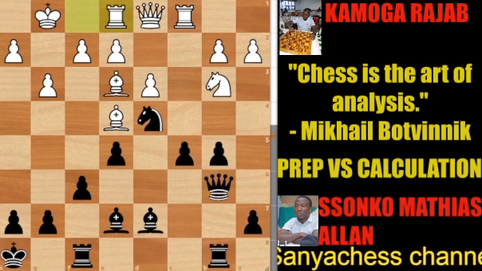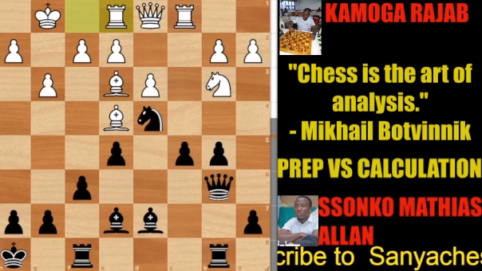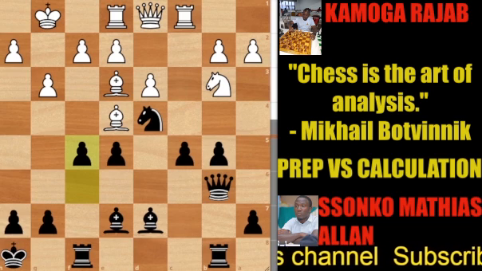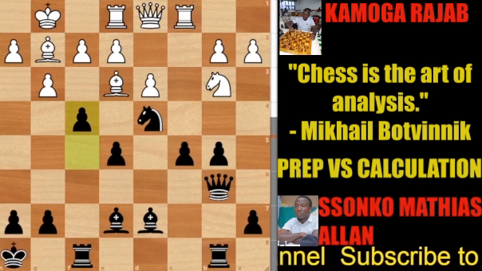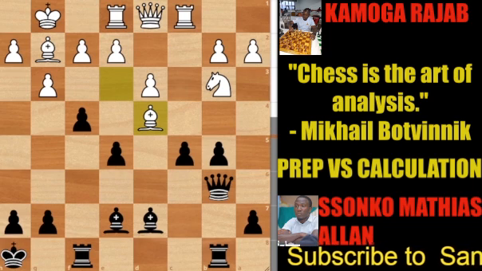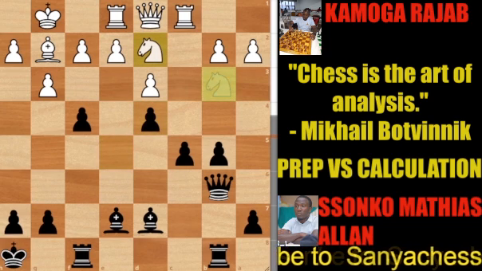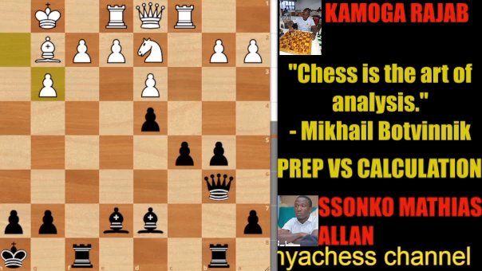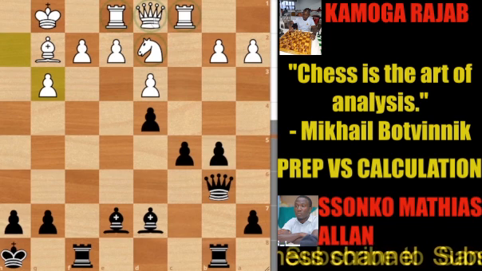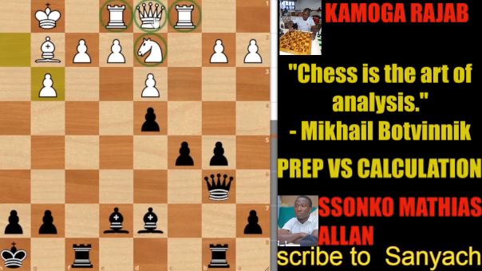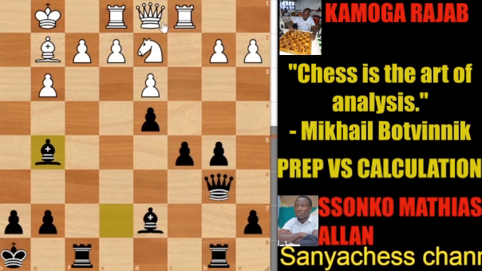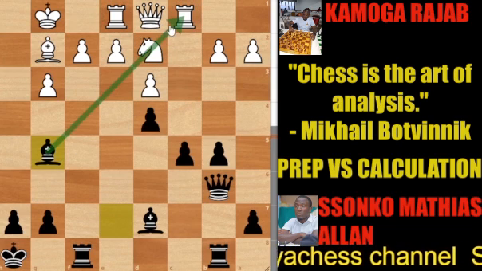Rajab played rook e1. Black came up with a strategy, f5, hitting on the bishop which is on e4. And after bishop g2, f4, bishop takes knight, pawn takes knight. After knight d2, f takes g3, h takes g3. So in this position, the white pieces are all cramped in one position. The queen has nowhere to move to. That's why black played bishop g5, trying to pin down the knight against the rook.